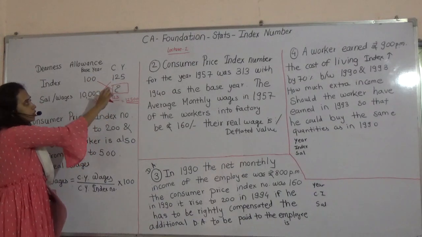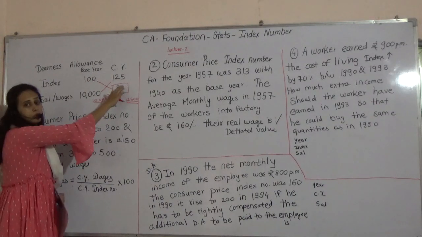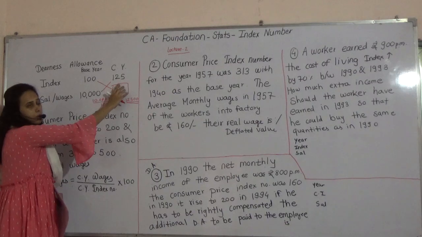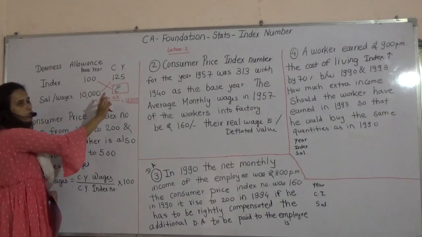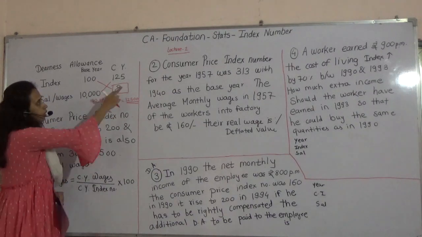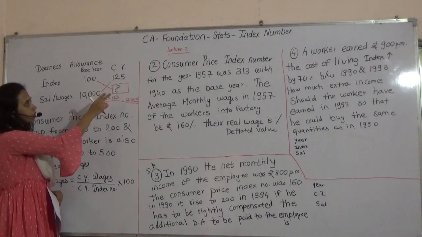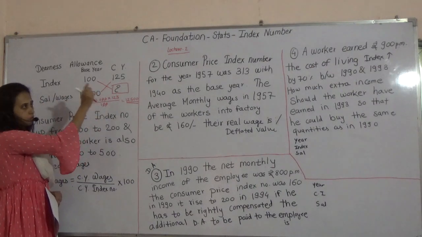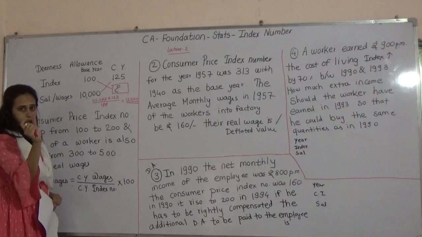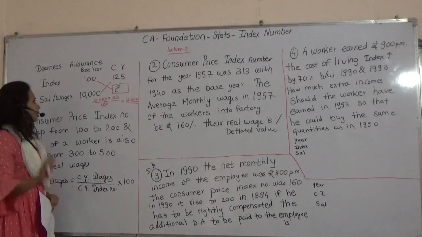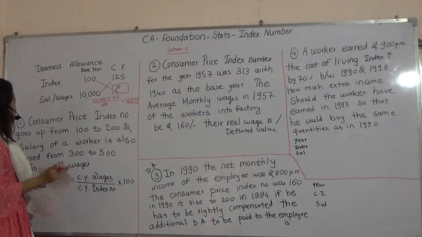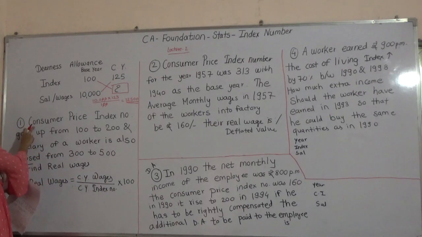So you have all figures. Still in that case you are going to ignore this part. You are not going to write it and you will do the cross multiplication. Whatever the information you will get, you will compare it with whatever the salary they have given, and the difference is there. That difference is called dearness allowance.